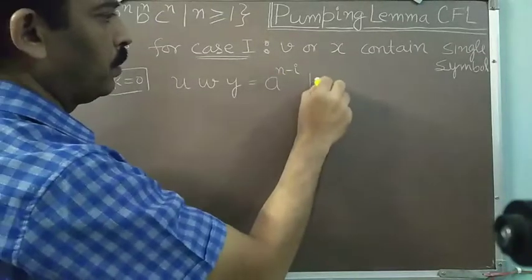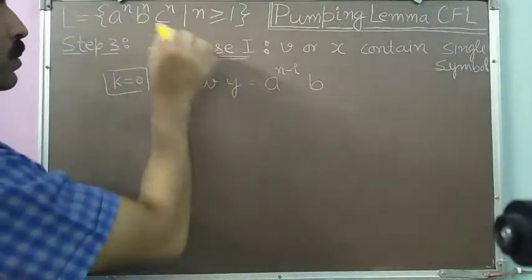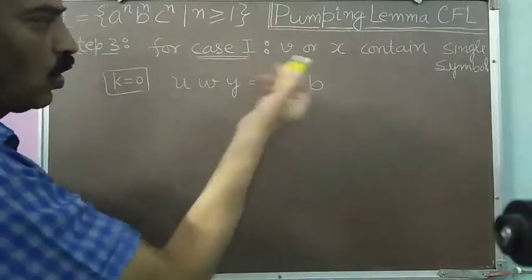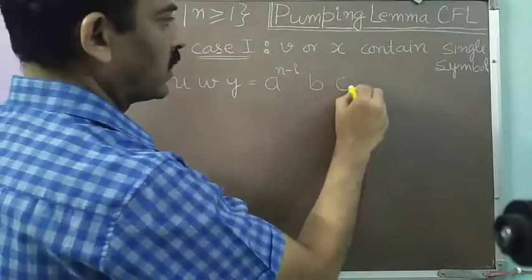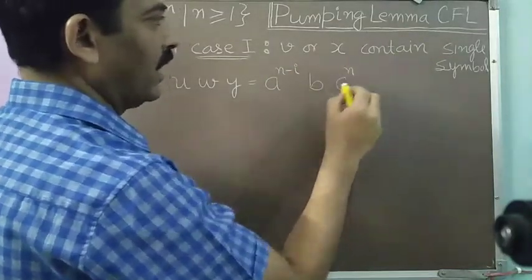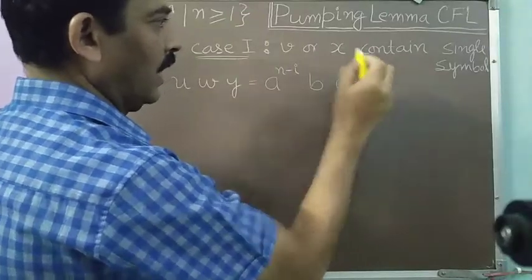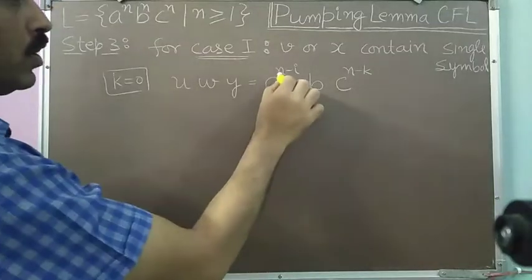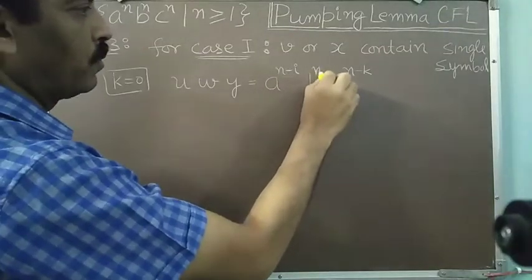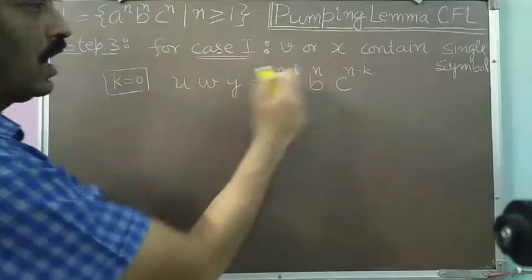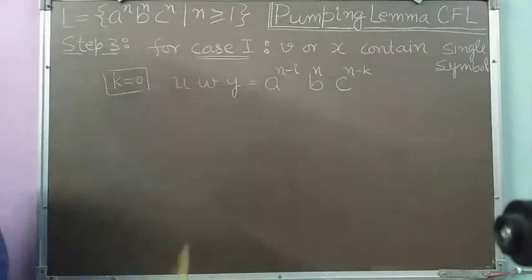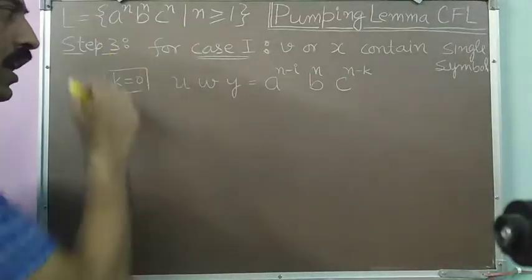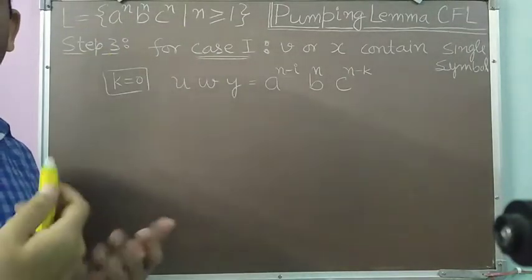Then the b's will be in full number, because b is neither present in v nor in x. Then some number of c's less than n, say n minus k. So I get a string of this form. Because the number of a's, b's, and c's are not equal in this string, that string will not be part of the language. So for k equal to 0, we have shown a contradiction.